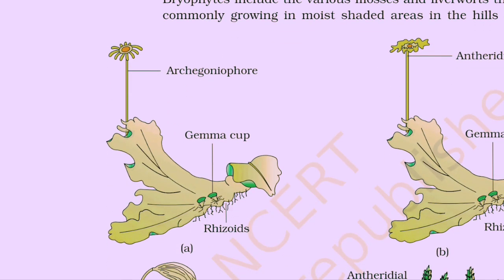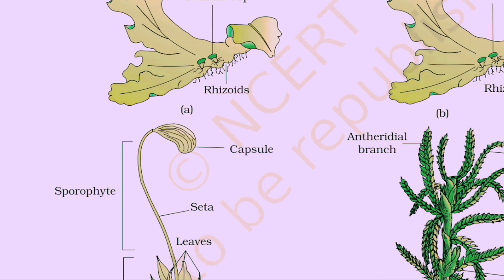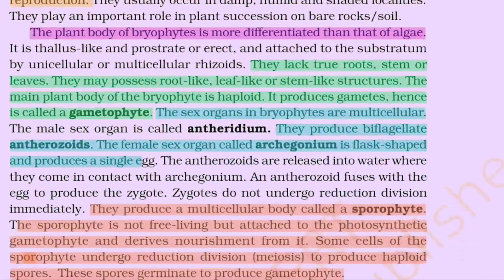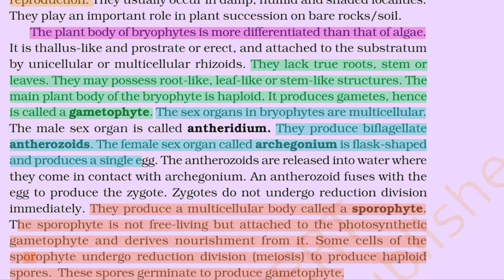Bryophytes. Bryophytes include the various mosses and liverworts that are found commonly growing in moist shaded areas in the hills, Figure 3.2. Bryophytes are also called amphibians of the plant kingdom because these plants can live in soil but are dependent on water for sexual reproduction. They usually occur in damp, humid, and shaded localities. They play an important role in plant succession on bare rocks and soil.